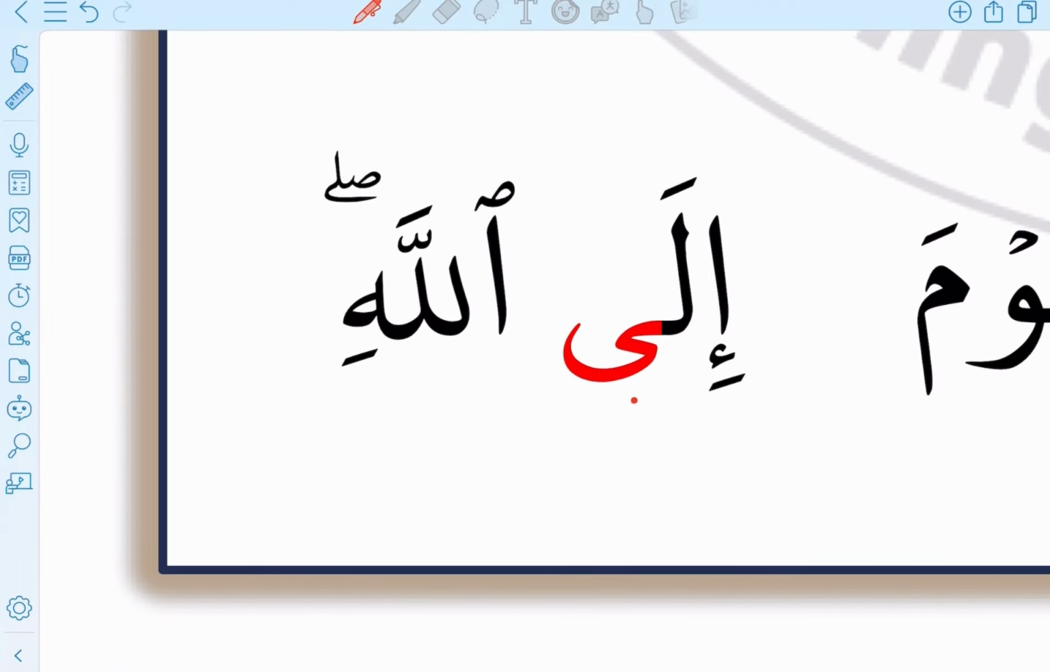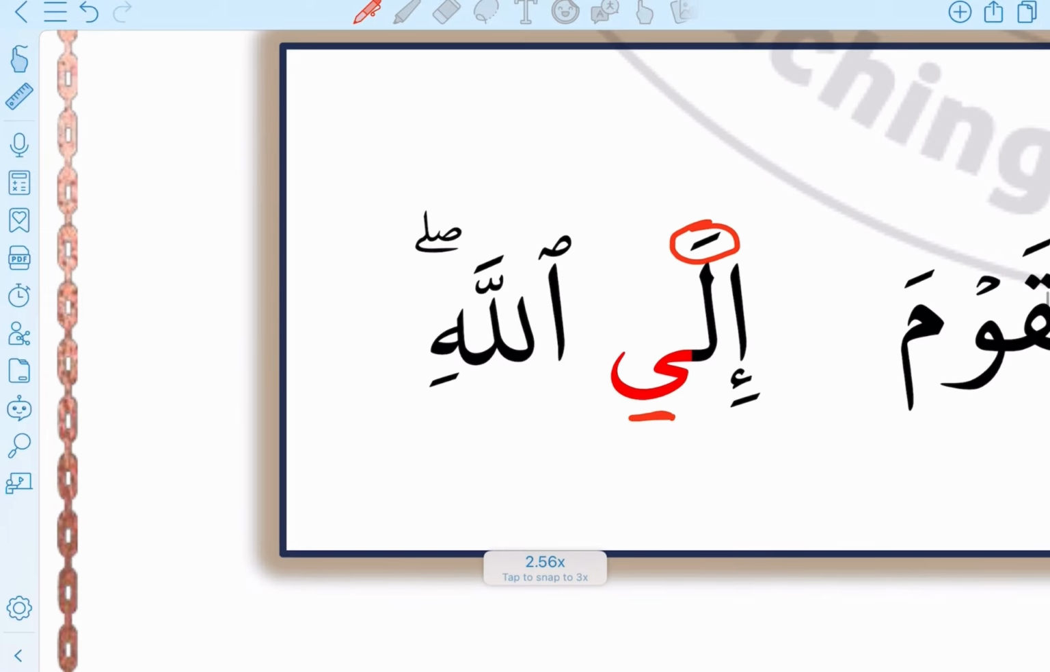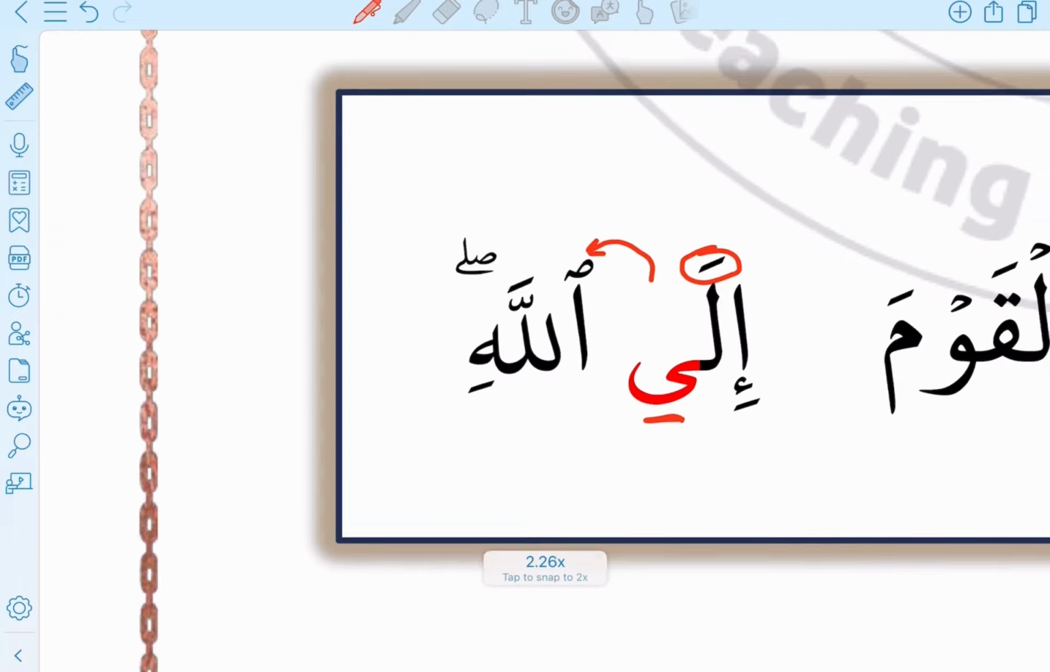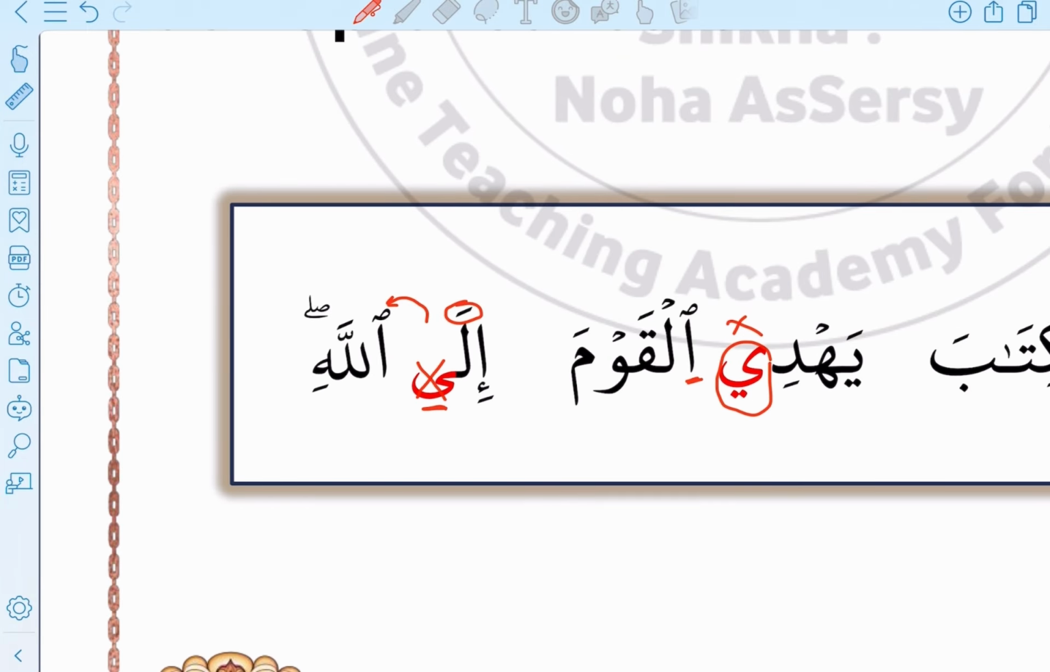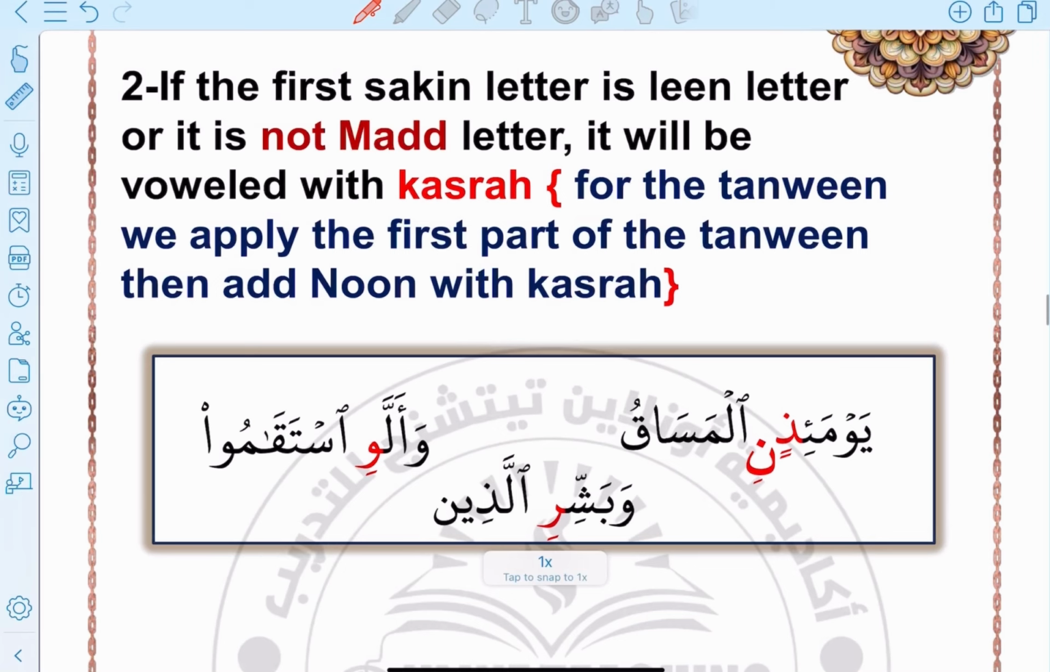Let's see here إلى الله. Here we have alif sakina, doesn't have any sign, and it's preceded by fatha, so this alif is maddiya, and it's followed by hamzat wasl. So in this case we are going to pronounce it إلى الله. We will skip this alif and say إلى الله. This is case number 1.